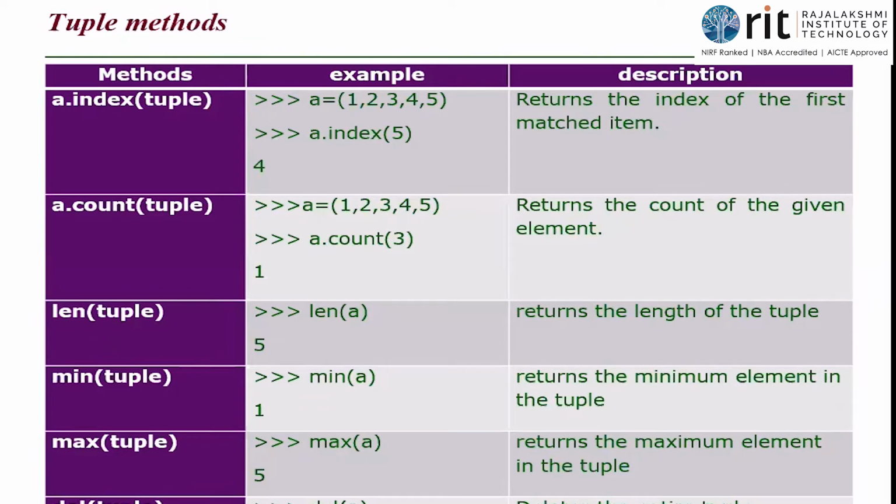When you look at the tuple methods, unlike lists, we may not have all the methods that we saw in lists, because tuples are immutable, whereas lists are mutable. I can change the values in the list. List assignment and slice assignment are not allowed here, because I cannot assign a value, replace a value, remove a value, or even add a value to a tuple which is already created. The slice operation on the left side and the values on the right side are not allowed in tuples. But we do have a few methods in tuples. We are going to look at that.